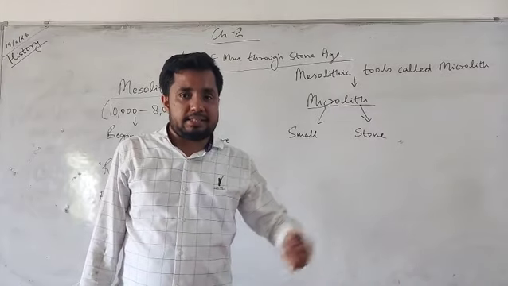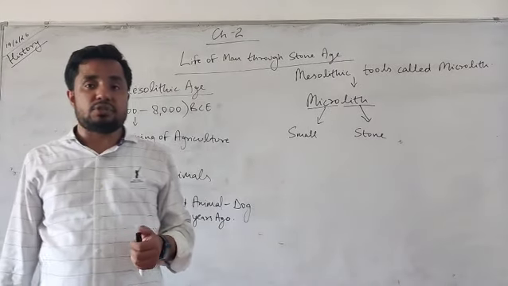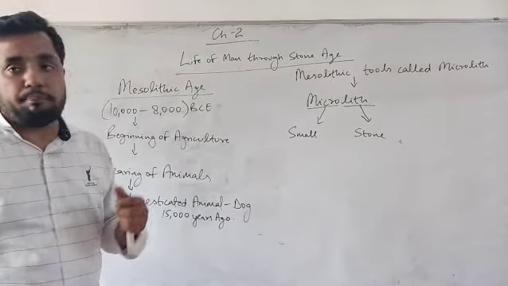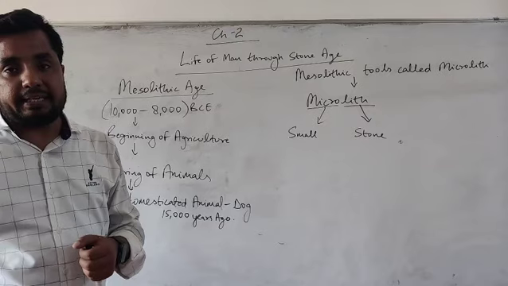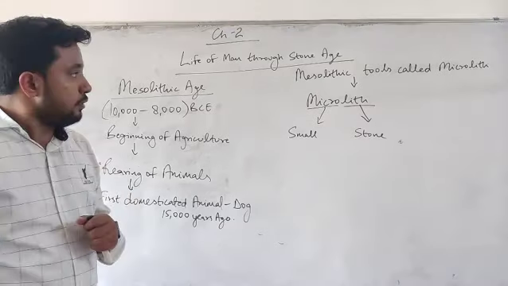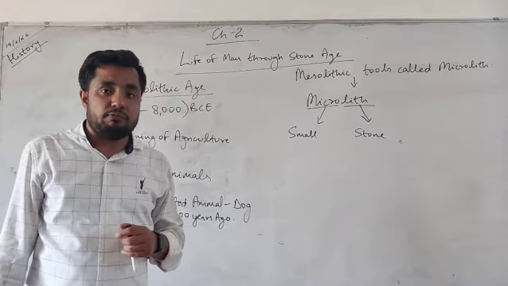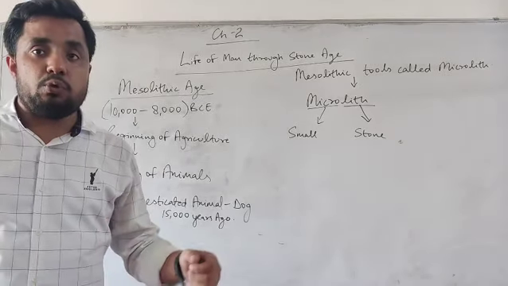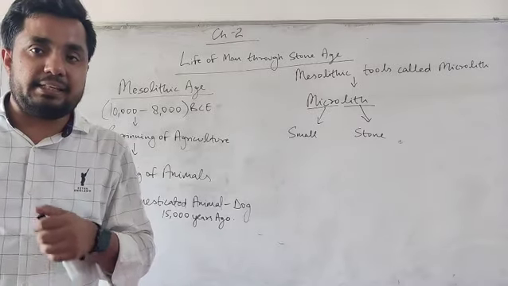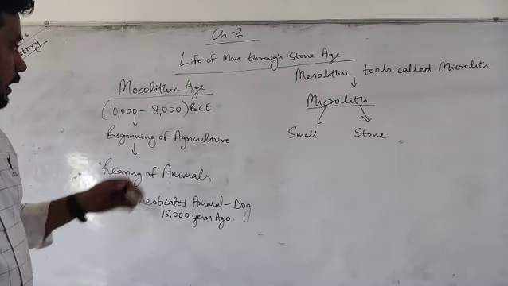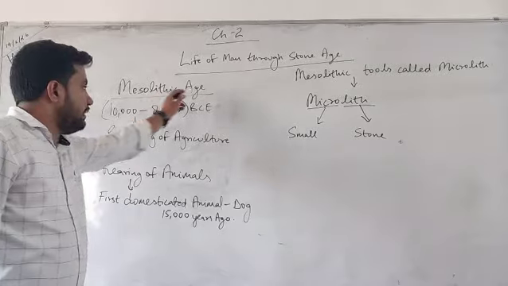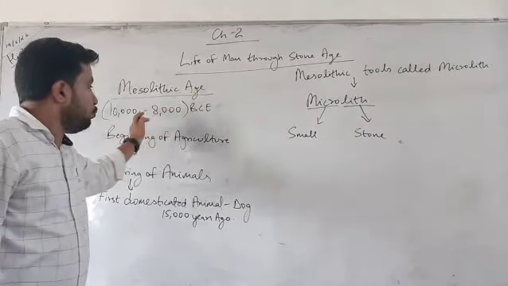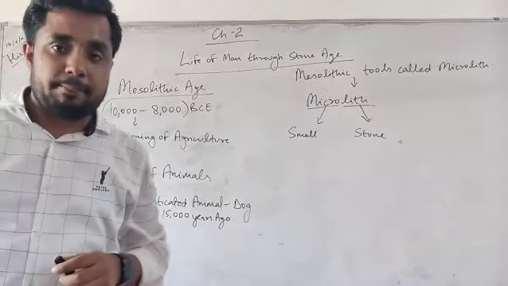So as a continuance, when we started, we did the classification of Paleolithic age, Mesolithic age and Neolithic age. The Paleolithic age extended from 25 lakh years to 10,000 BCE, and now when we are discussing the Mesolithic age, it starts from 10,000 BCE to 8,000 BCE.